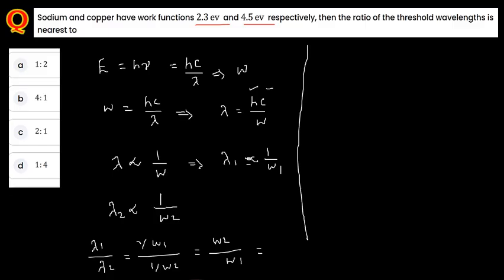W2 here is 4.5 divided by 2.3. This is approximately 2 times 2 divided by 1. So the answer in this case is 2 is to 1.